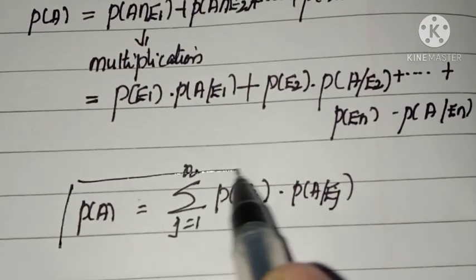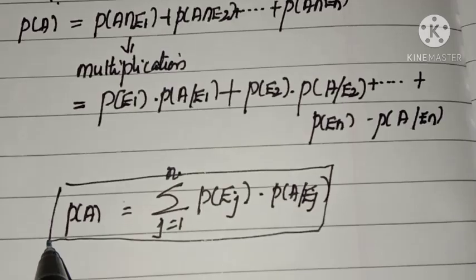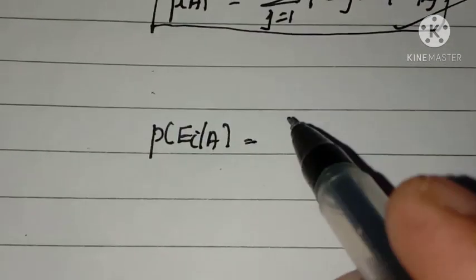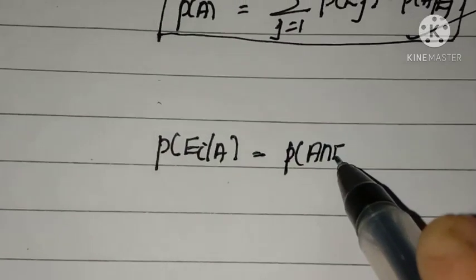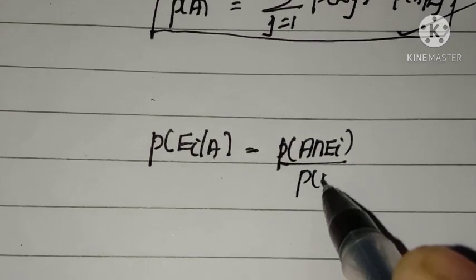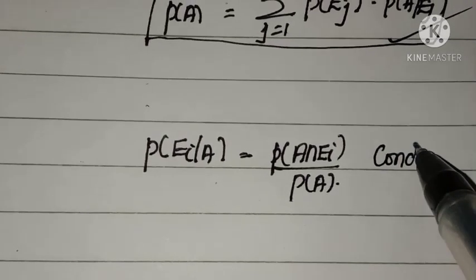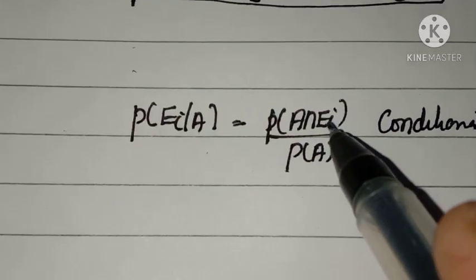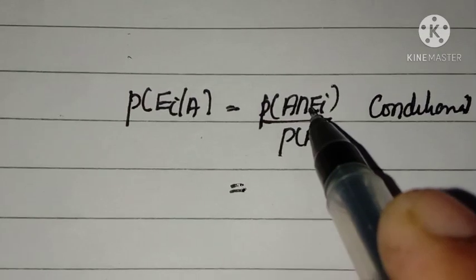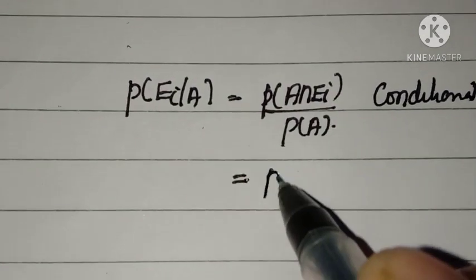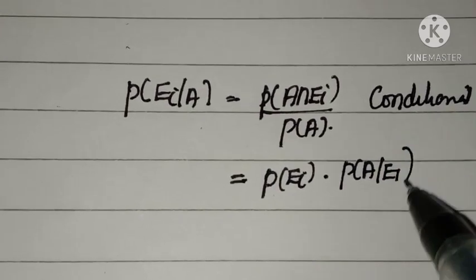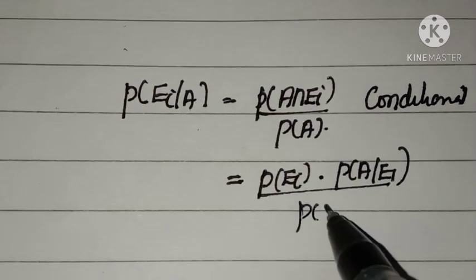So this is known as the total probability. Then P of Ei given A can be written as P of A intersection Ei divided by P of A. It is conditional probability, isn't it? Now listen, this P of A intersection Ei can be written as P of Ei into P of A given Ei by the multiplication rule, divided by P of A.